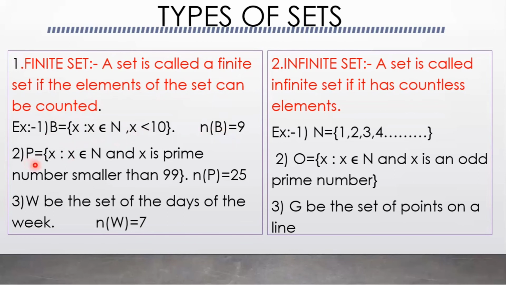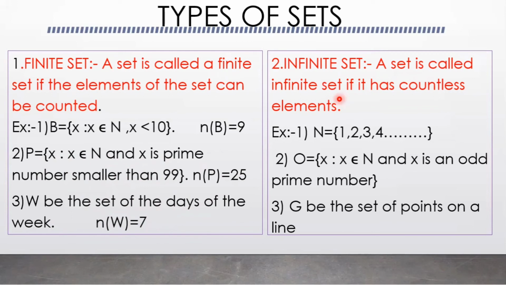Next, the set P is the set of all x such that x belongs to N and x is a prime number smaller than 99. So how many prime numbers are there less than 99? 25 prime numbers are there. So the elements are also countable. So the set is a finite set and the cardinal number is 25. W is the set of the days of the week. How many days in a week? 7 days. So it is also a finite set. The cardinal number of the set is 7.